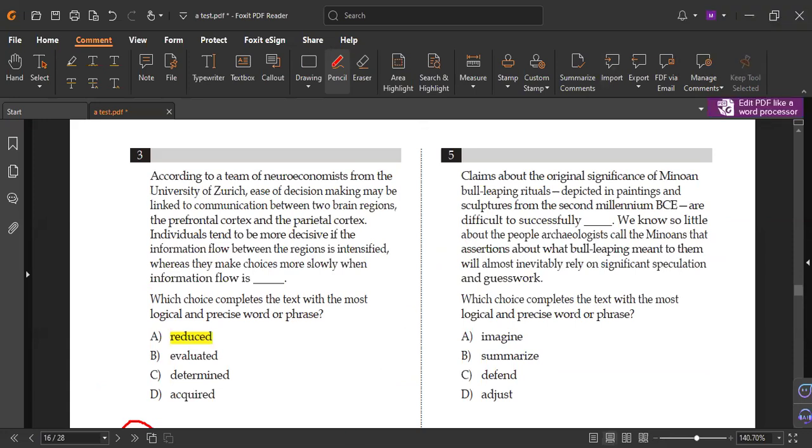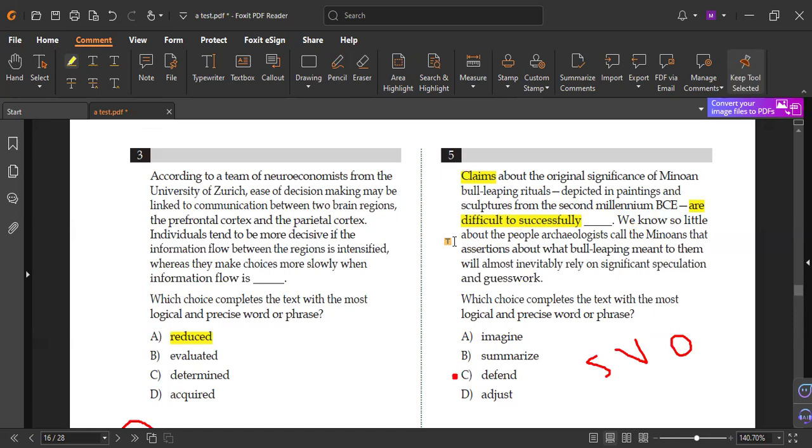Yeah. A? Letter A? No, it must be letter C. Let's prove it together. Number 1, here we have a verb. So we must find the subject, we must find the object. Now let's see. He said here, claims are difficult to successfully. So claims are difficult to do what?